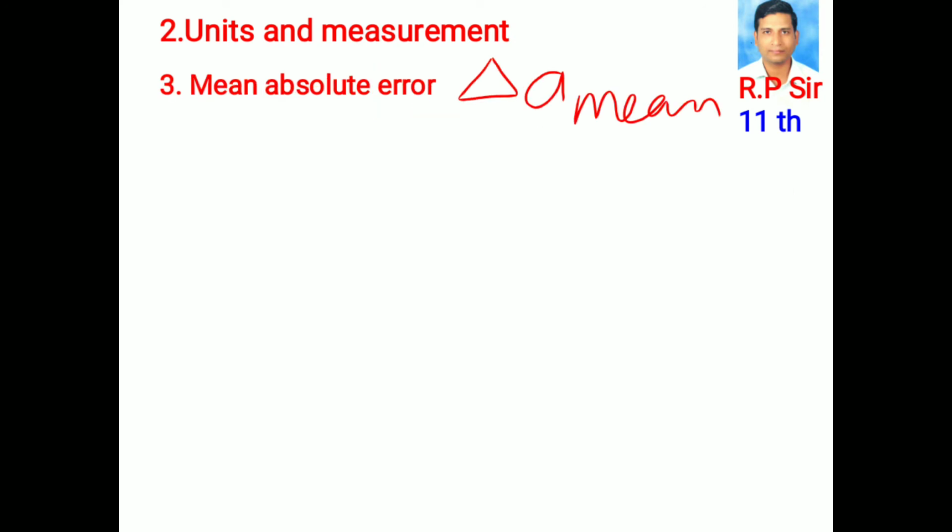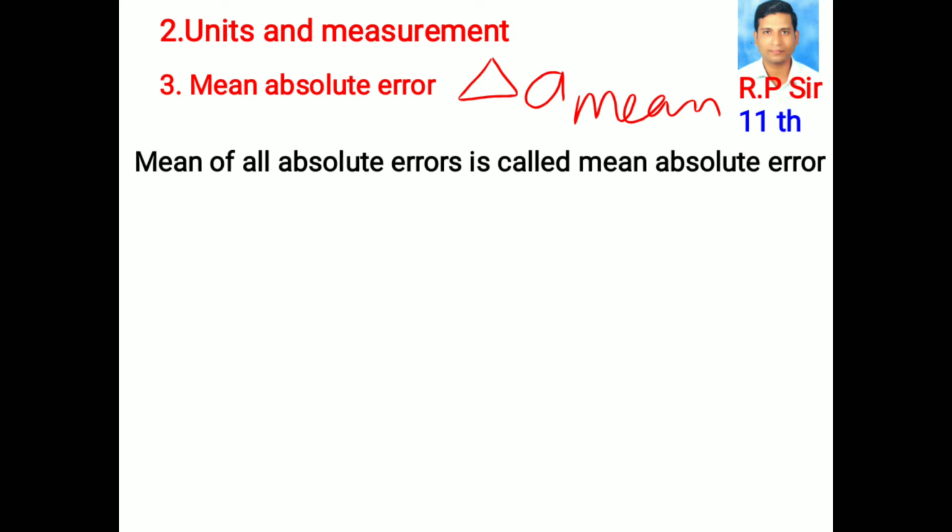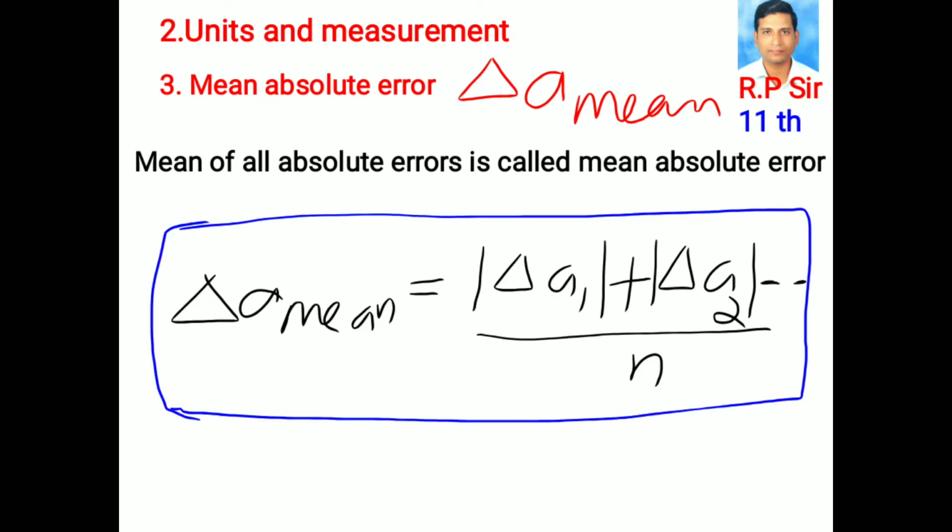Mean absolute error, delta A mean. The mean of all absolute errors is called mean absolute error. Therefore, delta A mean is equal to modulus of delta A1 plus modulus of delta A2 and so on, divided by small n. It is always positive.